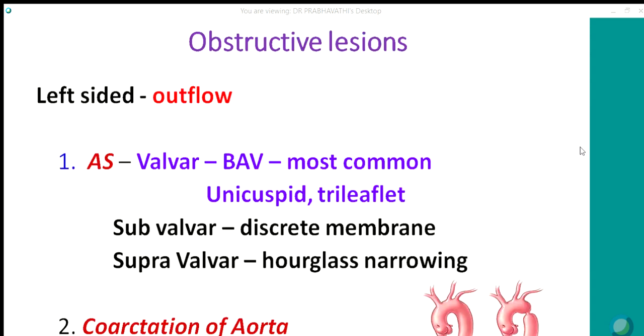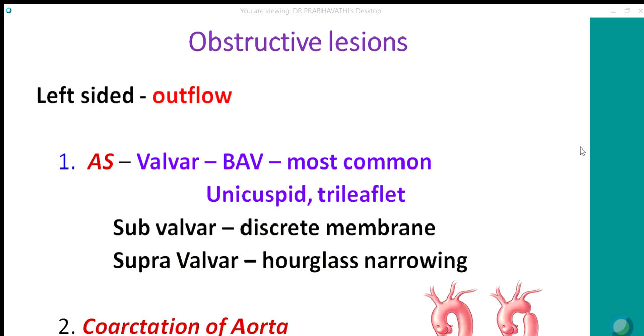So now moving on to the obstructive lesions. This can occur on the left side or right side. Left-sided, it can be outflow or inflow. Left-sided outflow obstruction is more common. It occurs because of valvar aortic stenosis. The most common cause is bicuspid aortic valve.